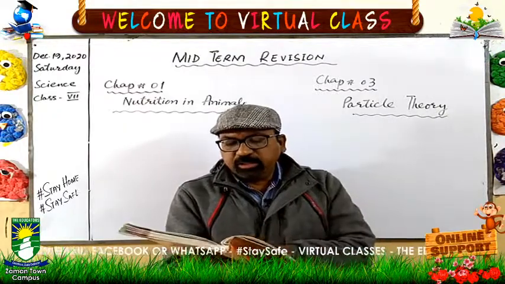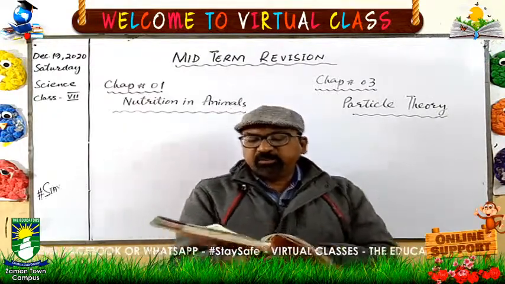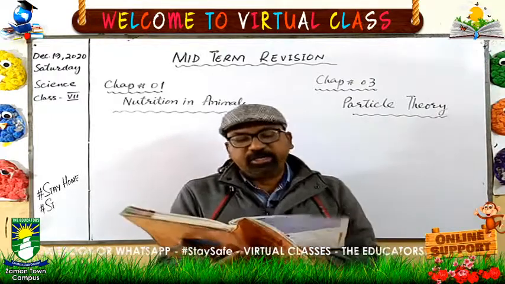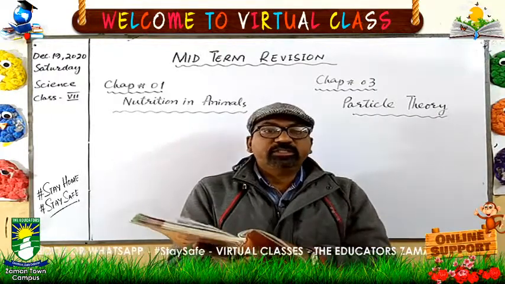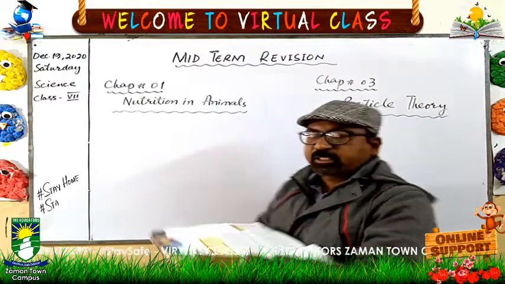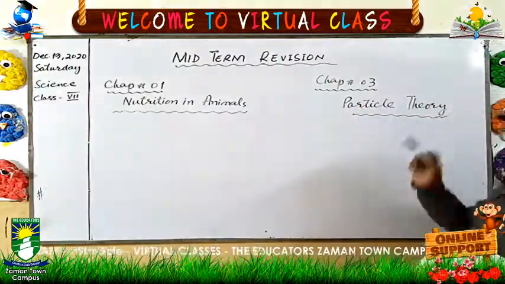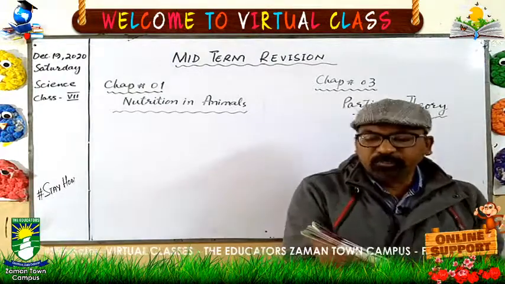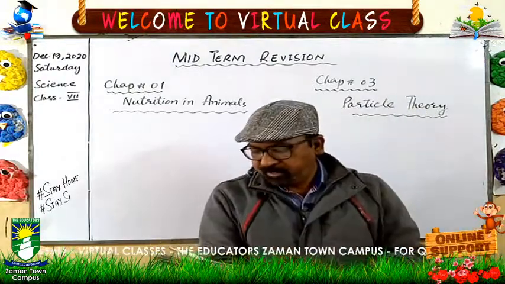So you will learn assessment 1 and assessment 2, all the questions which are done in the copy. Learn these questions properly, and now come towards chapter number 3, particle theory. Open your books at page number 23.